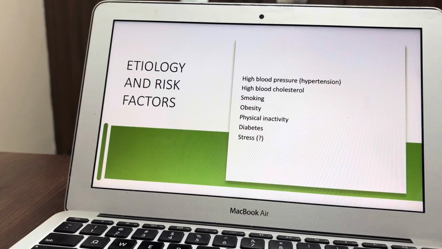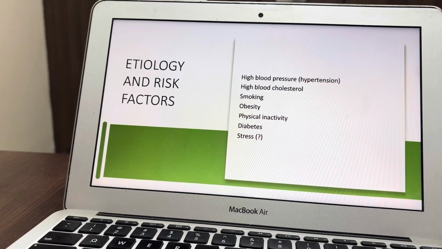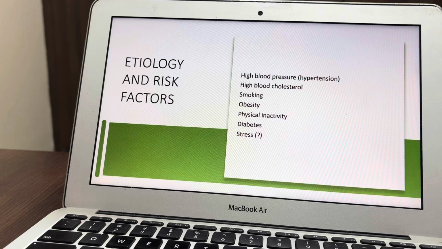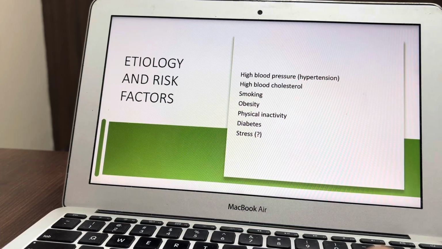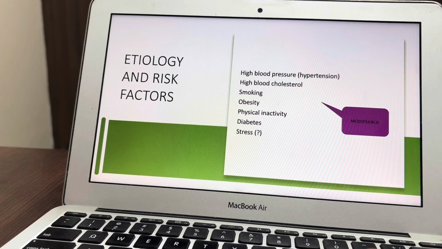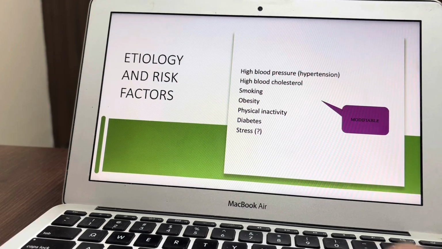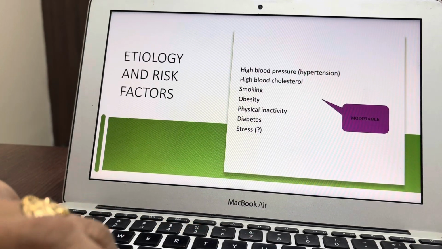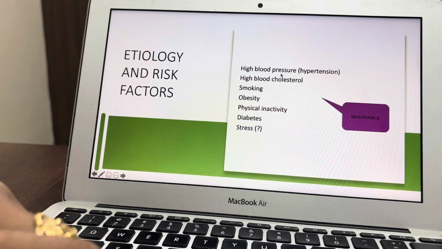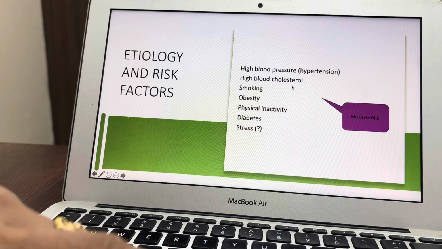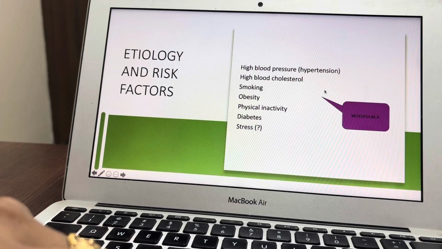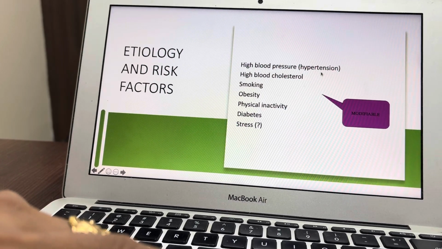We will deal with what are the risk factors of acute coronary syndromes. We divide these risk factors into modifiable and non-modifiable. Modifiable means these are the risk factors we can change after giving treatment. If there is high blood pressure, that is hypertension, or dyslipidemia, that is an increase in total cholesterol, increase in LDL, increase in triglyceride level, or decrease in HDL.